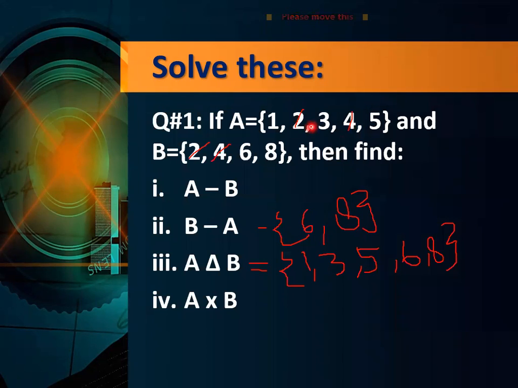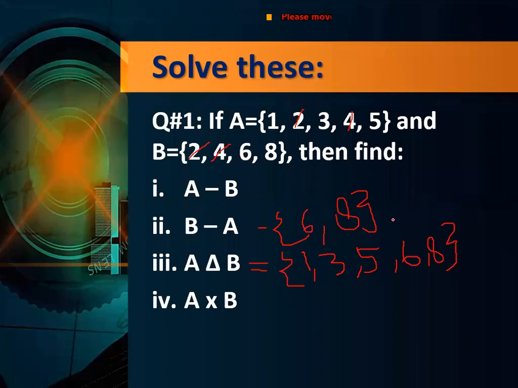4 fives are 20. 5 elements are there in A: 1, 2, 3, 4, 5. Yes, 4 multiplied by 5 will be 20. So 20 sets. Yes, right. Okay, Anita, 20, not 4 multiplied by 4. There are 5 elements in set A. Thanks, Hamza. Okay, now please tell me the answer of this one.